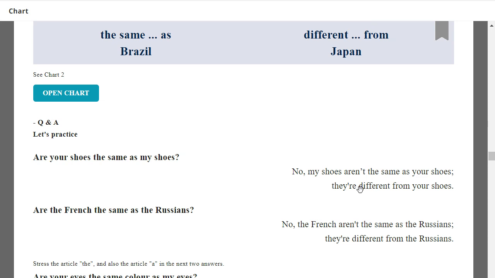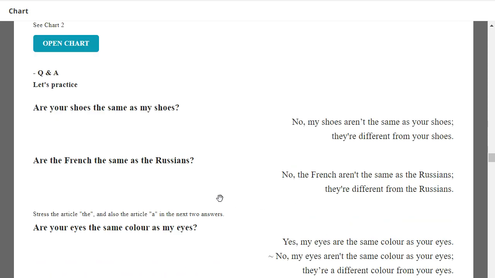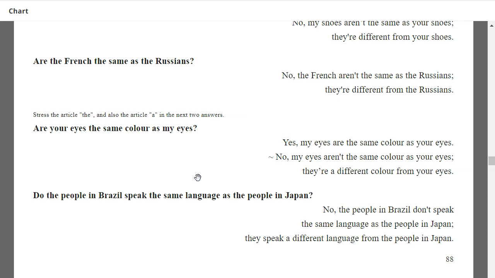Are the French the same as the Russians? No, the French aren't the same as the Russians. They're different from the Russians. Are your eyes the same color as my eyes?